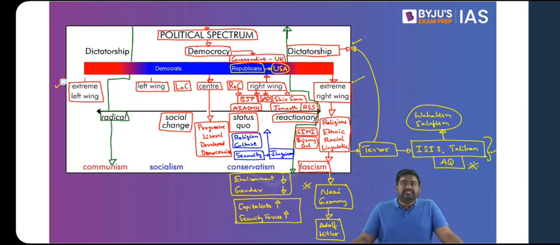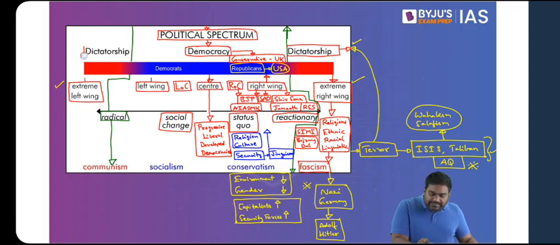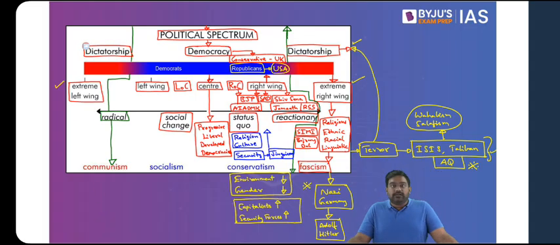Left-wing extremism is as dangerous as right-wing extremism. It's not that one is better than the other. Both forms of extremism result in dictatorship, result in violation of human rights and democratic rights. They result in terrorism and violence. Is that clear?